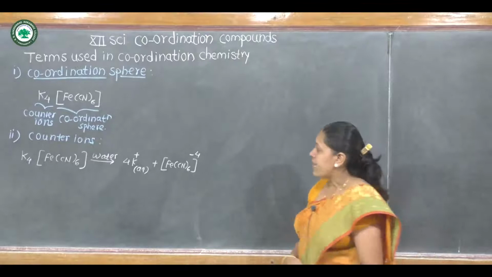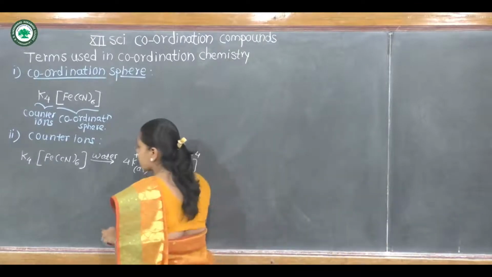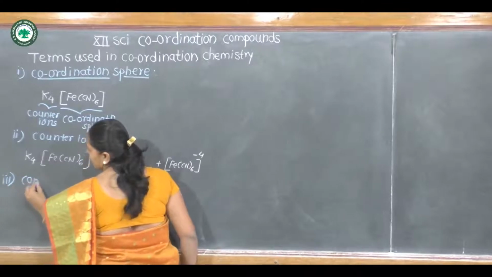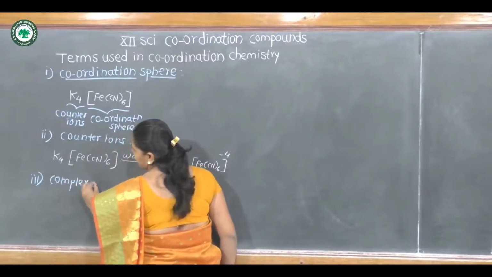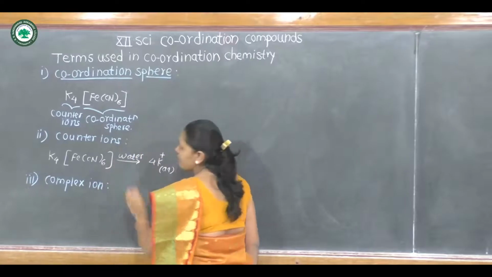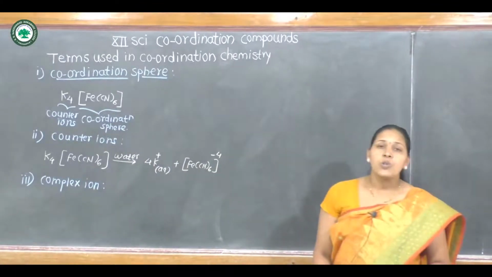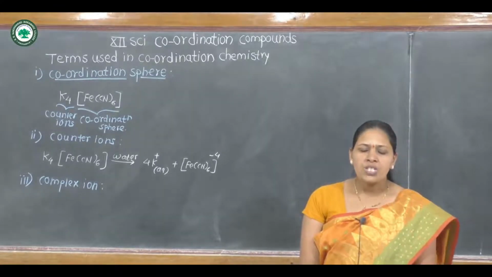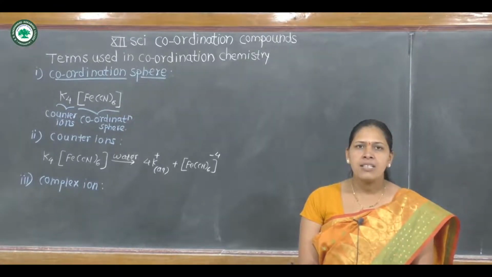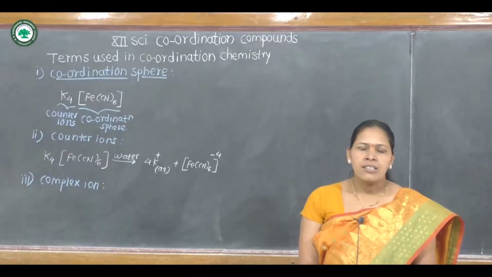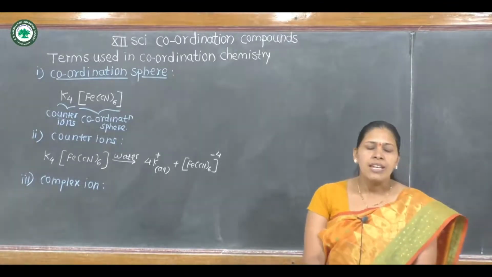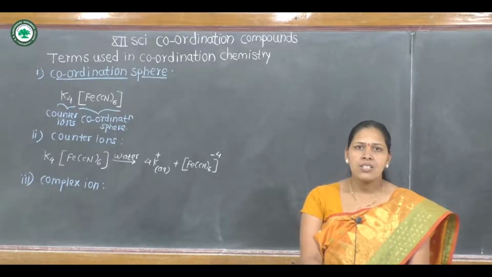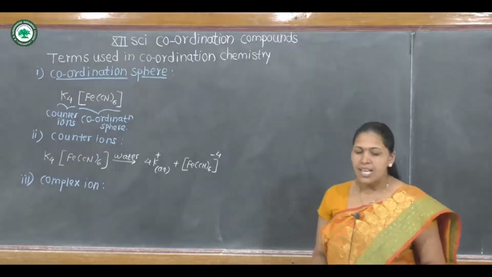Then next term is complex ion. Third term is complex ion. What is meant by complex ion? When a coordination pair comprising a central metal ion surrounded by ligands together carries a net charge, it is called a complex ion.